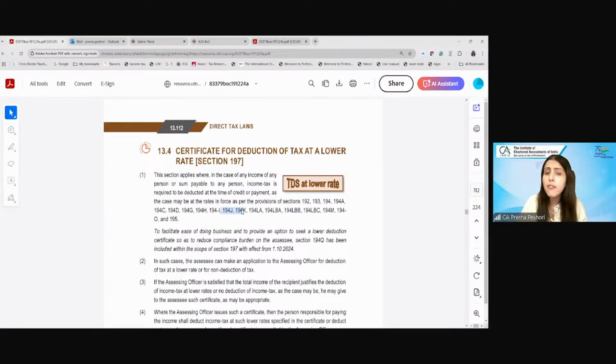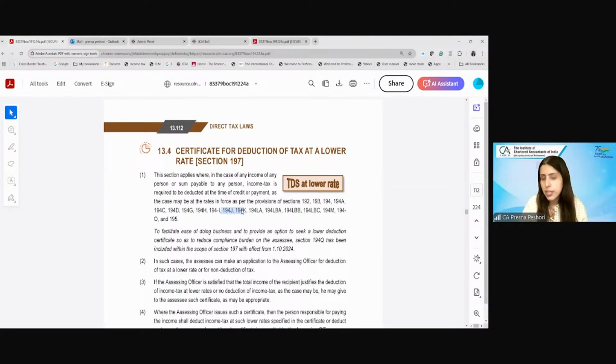Do I really have a TDS obligation? Do I really have to pay the TDS at 2% under 194C, or 10% under 194R? If my income is well below that, you decide and give me the rate. Whether it should be 2%, 3%, 4%, depend.